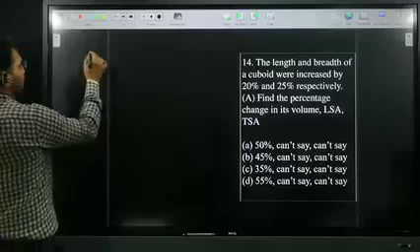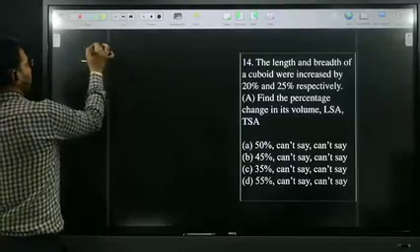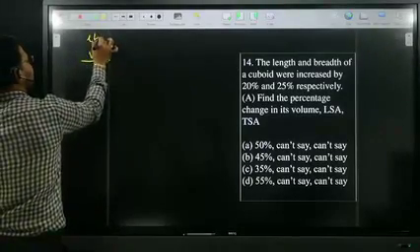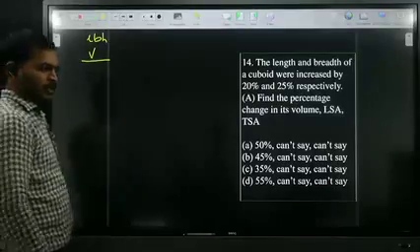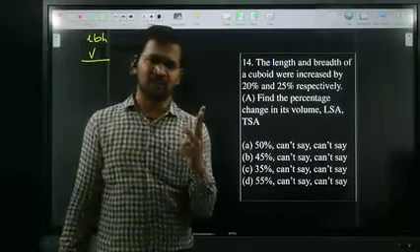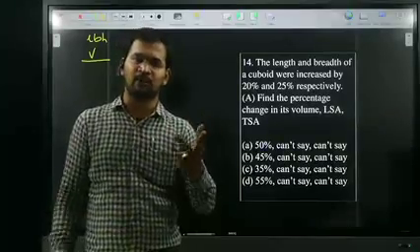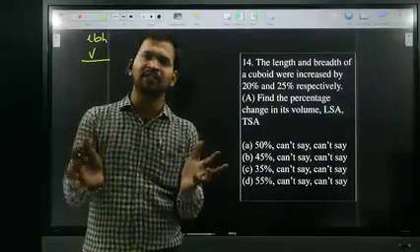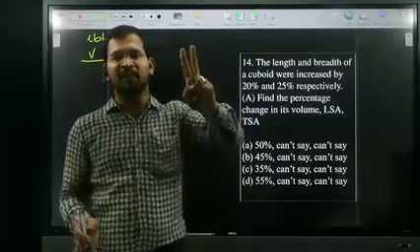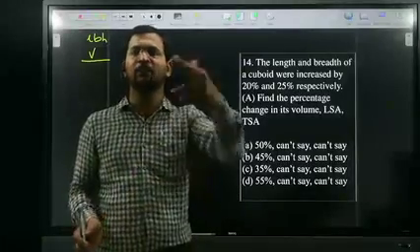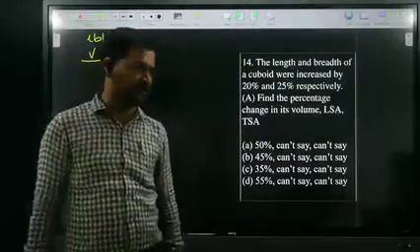So what is the volume of the cuboid? Volume of the cuboid is L into B into H. Cuboid is a three-dimensional figure. A cuboid looks like a rectangle. Rectangle is a two-dimensional figure, with only length and breadth. But cuboid is a three-dimensional figure. Apart from length and breadth, height is also there. That is the reason we go for L into B into H.